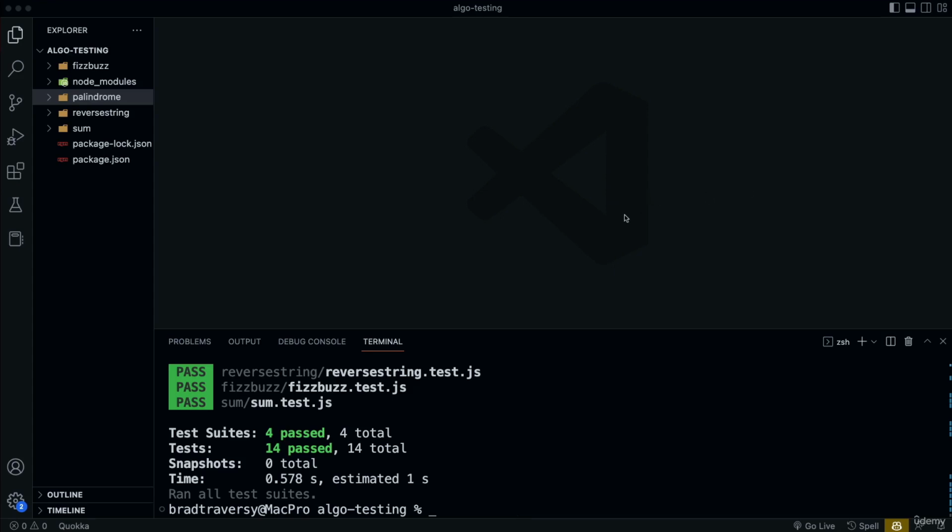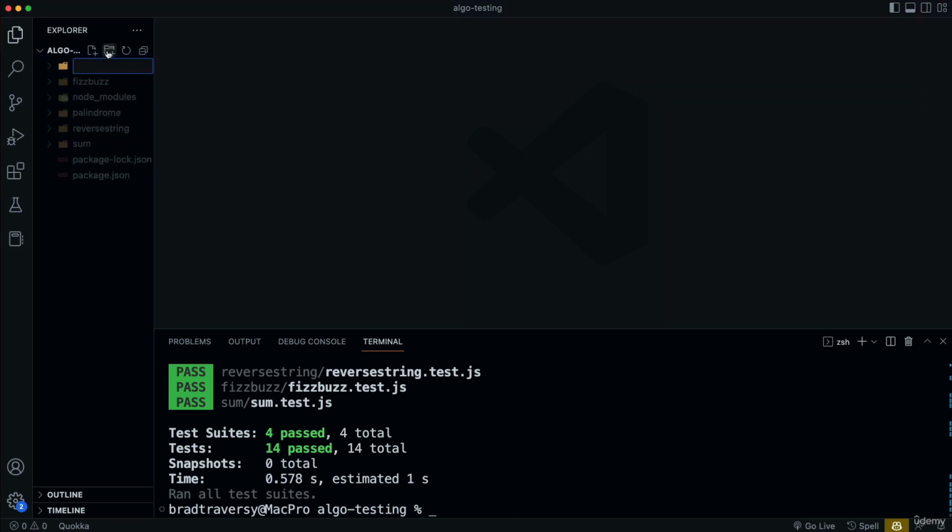Okay, so now we're going to get away from strings for a little bit and look at our array algorithms. And we're going to do some array chunking, which is basically breaking an array down into smaller arrays. So let's create a new folder, and we'll call it array chunk.